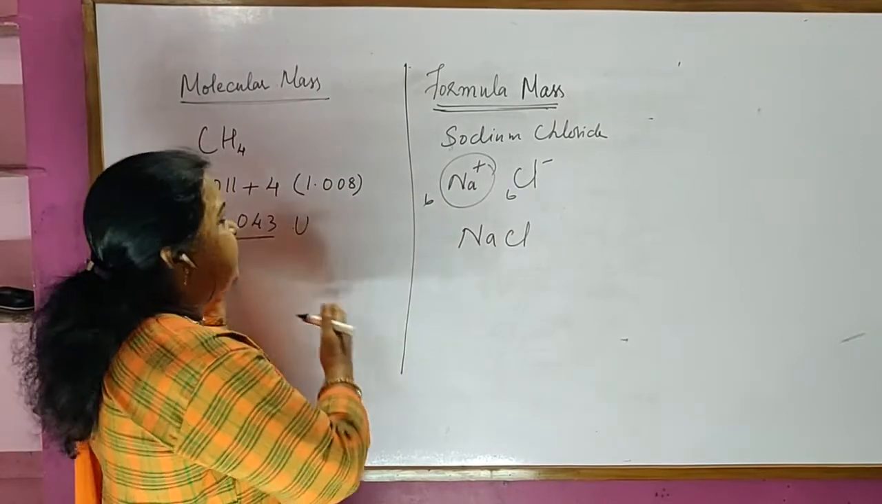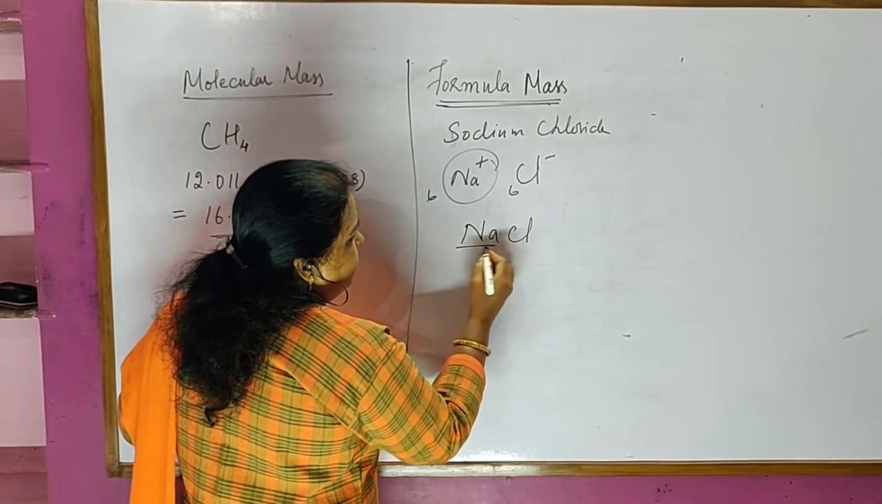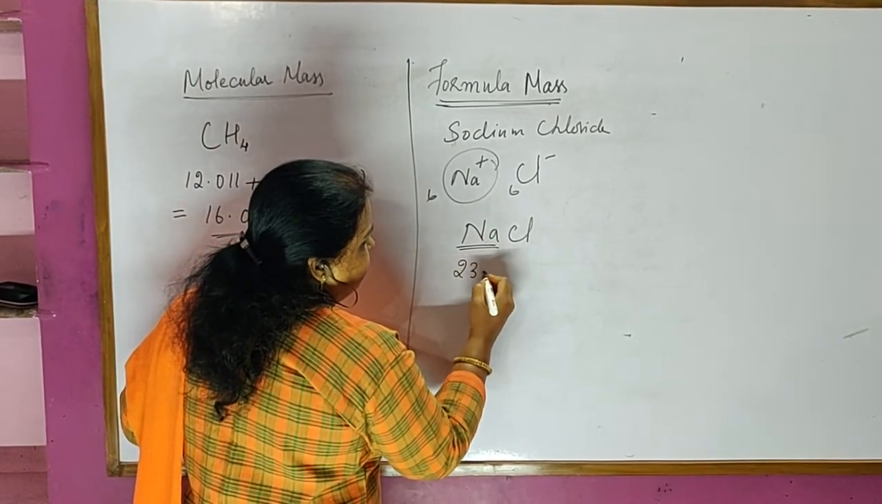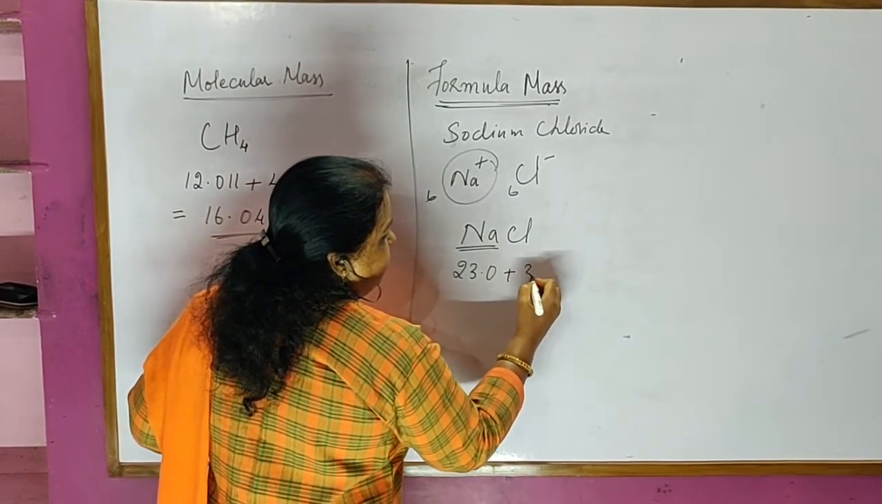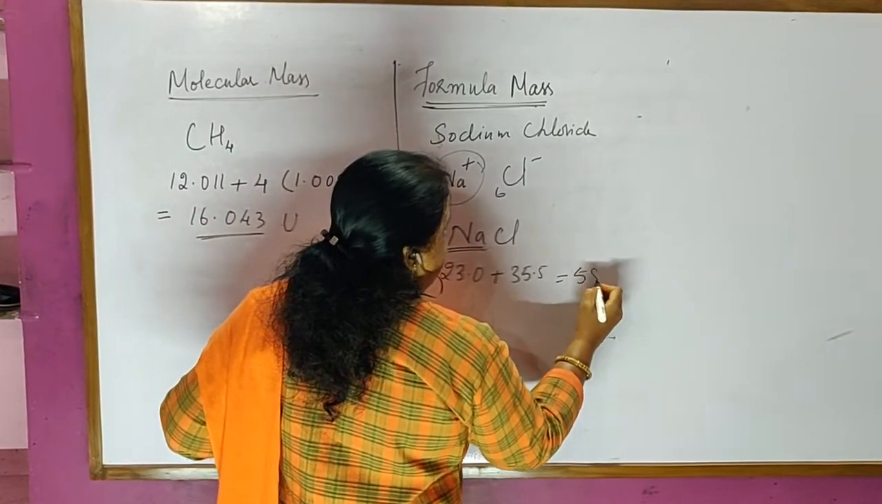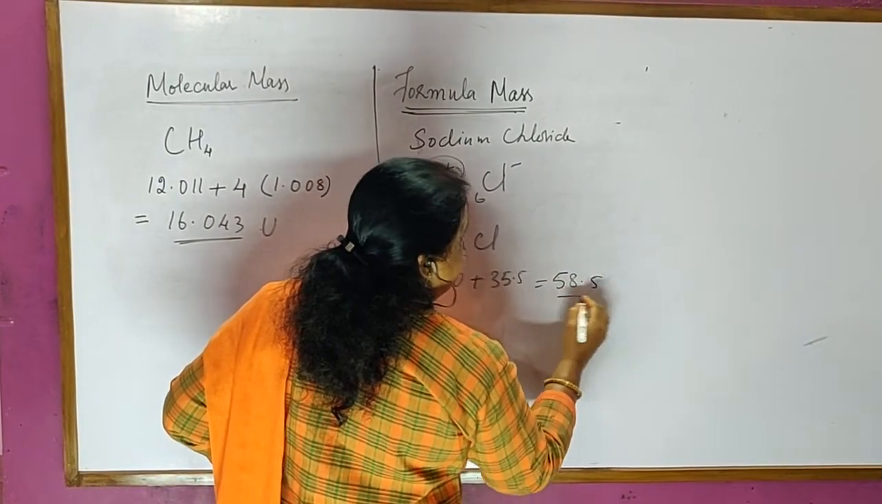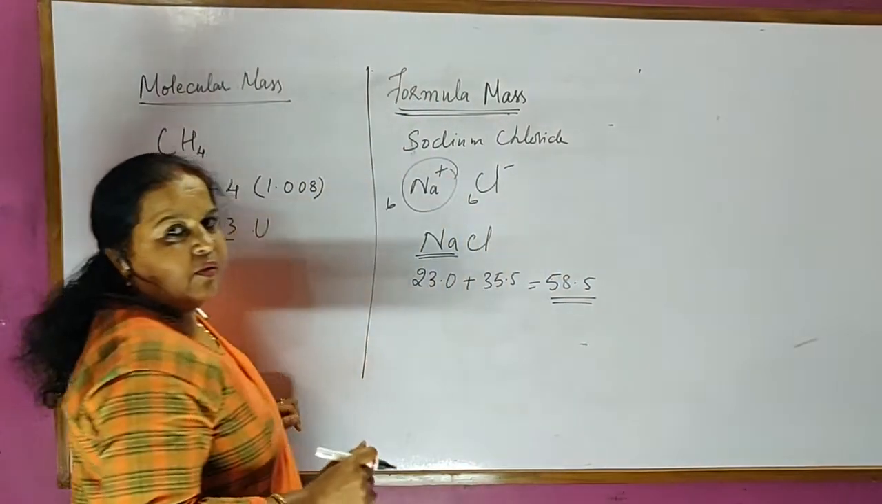The calculation is the same as that of molecular mass. The atomic mass of sodium we consider as 23.0 and for chlorine it is 35.5. If you add up, it will be equal to 58.5. This is the formula mass of sodium chloride.